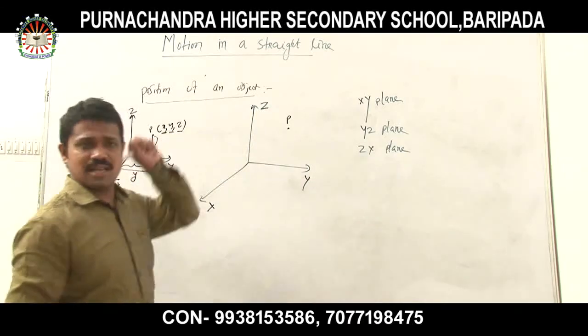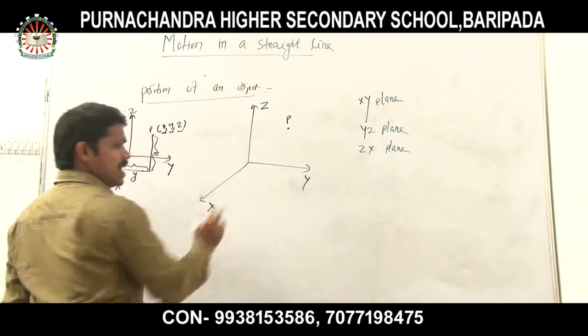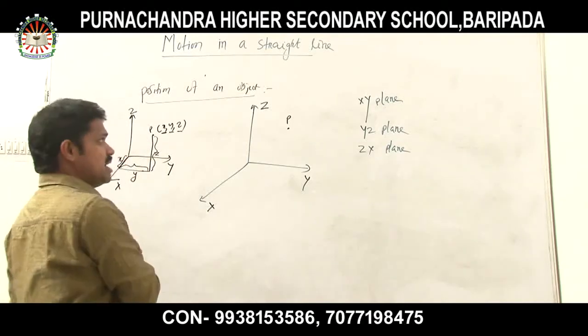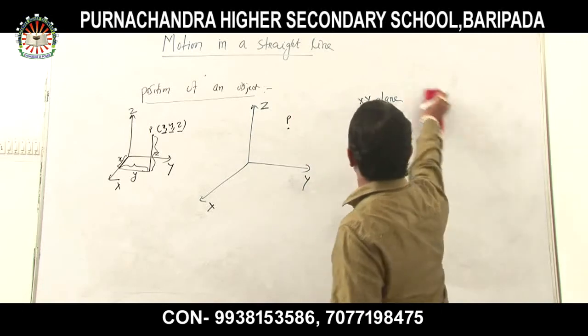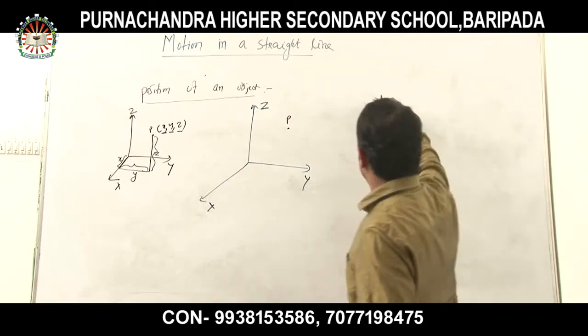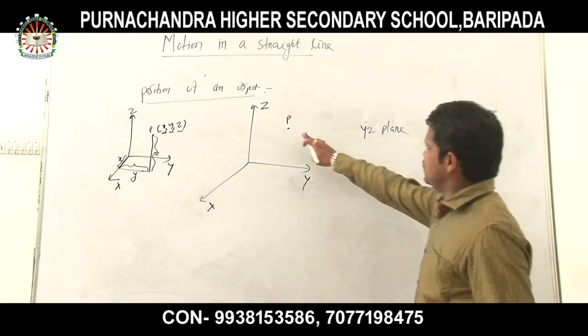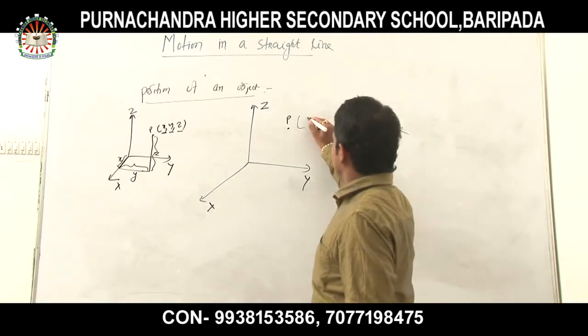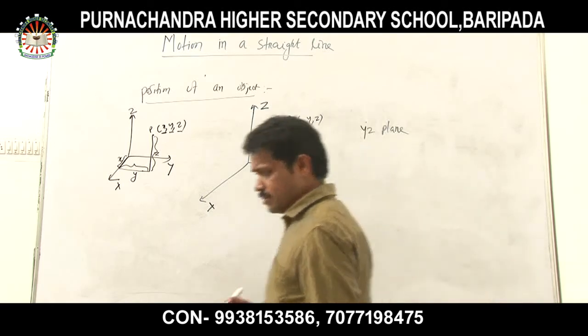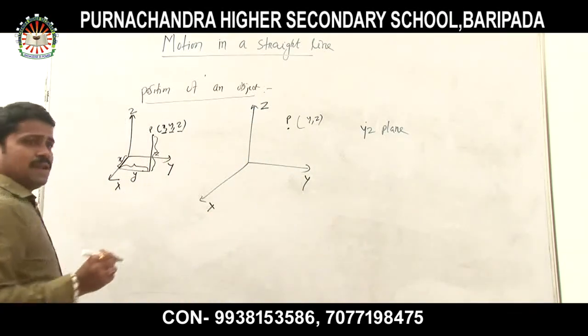But look at this example. Here, I have specifically mentioned that the point P is present in which plane? The YZ plane. So YZ plane means the point P has 2 coordinates, that is, one is y, another one is z, because it is specifically present in the YZ plane.